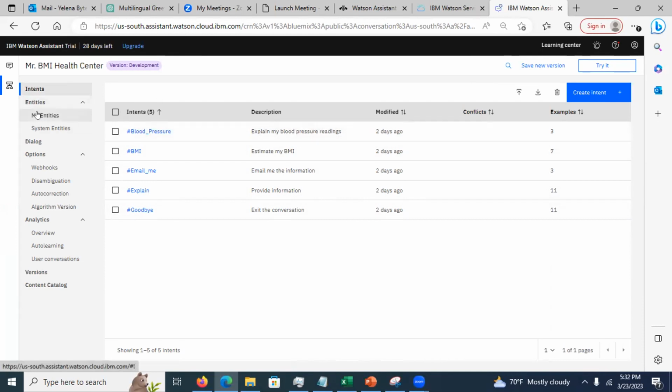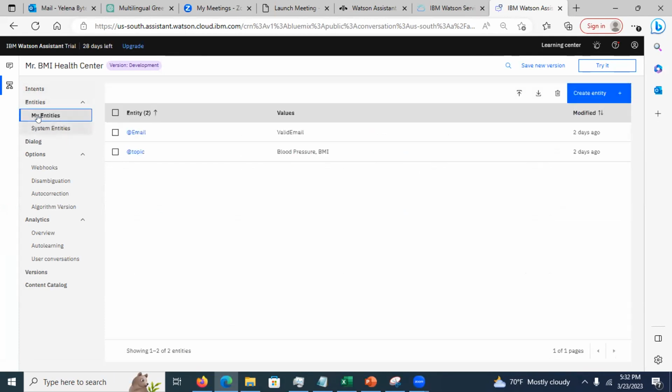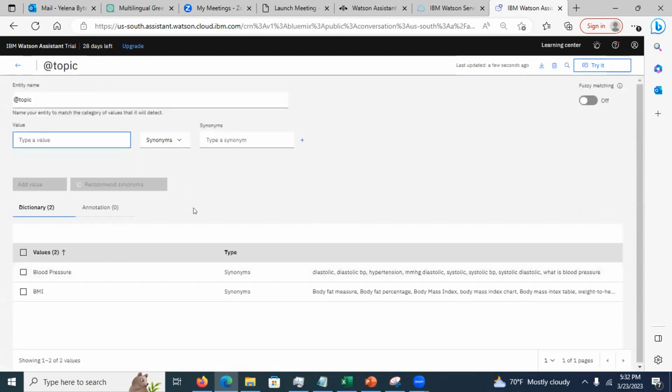So there are two types of entities, remember? I've got my entities, right? In this case, my entities are what? Topic, right? Because I want information on what? On a specific topic. So topic is an entity, it qualifies. And in this case, I have two topics, blood pressure and BMI, which are values. And those are the synonyms because people may call it differently. I could say BMI body fat percentage, or body mass index chart, etc. The same term can be said differently, right?